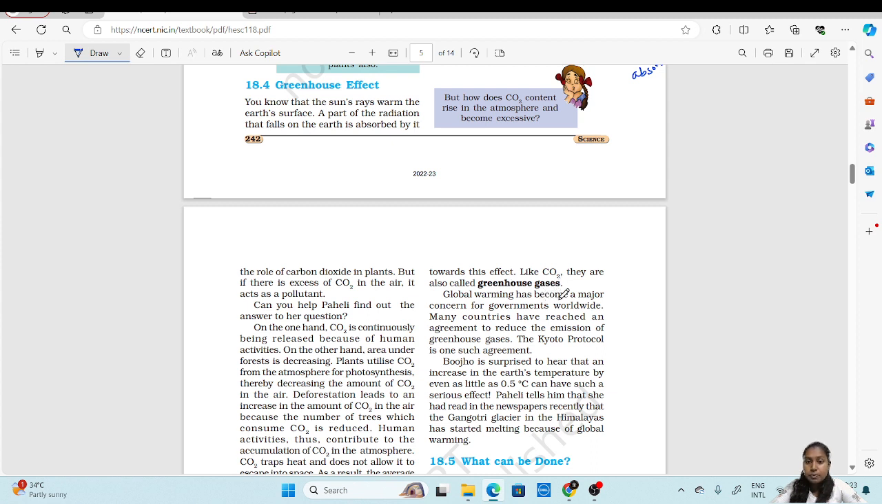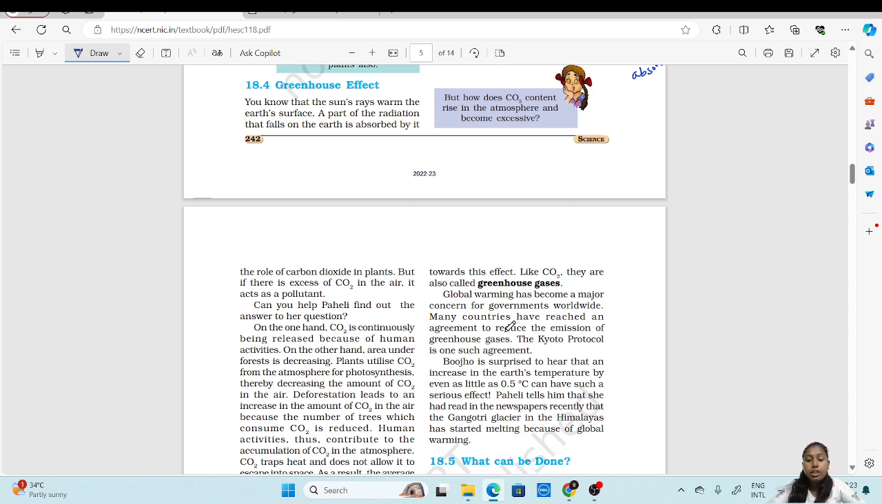Global warming has become a major concern for governments worldwide. Many countries have reached an agreement to reduce the emission of greenhouse gases. The Kyoto Protocol is one such agreement. So everyone has decided to reduce global warming. They have stopped cutting the trees. Deforestation is stopped. Reforestation is done.